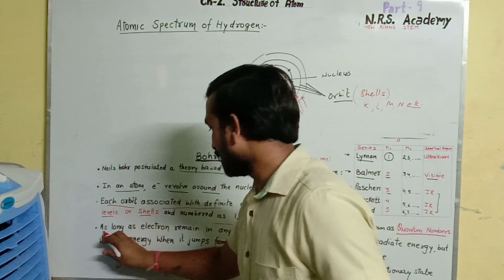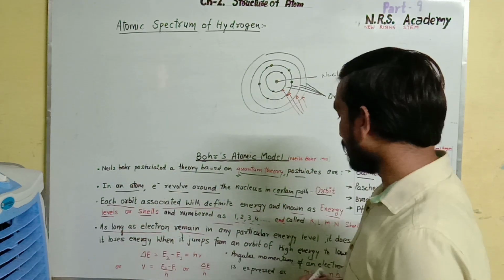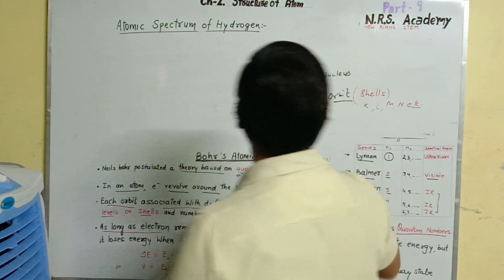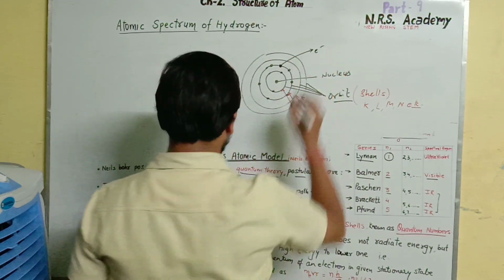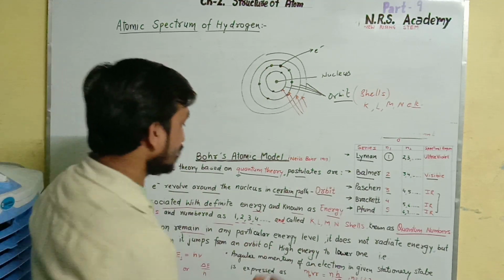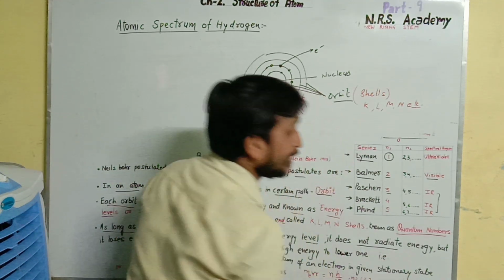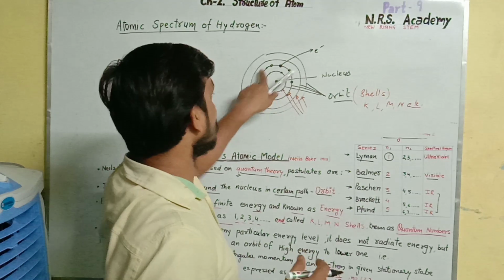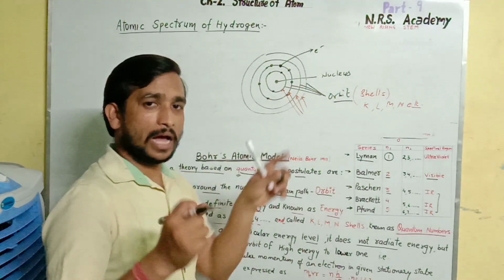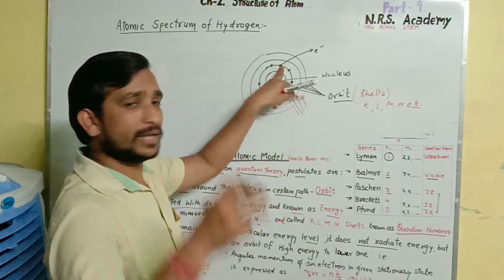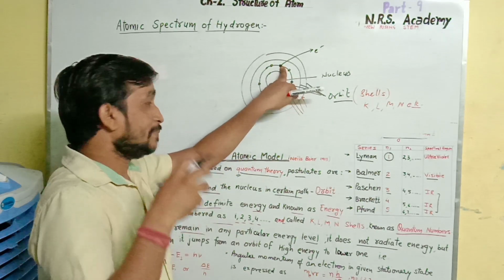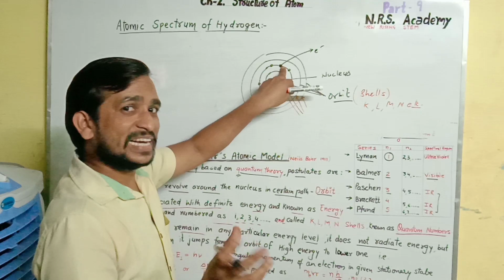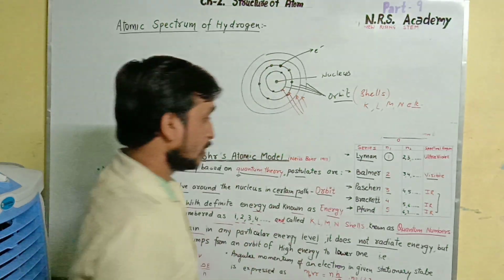So as long as the electron remains in any particular energy level, suppose the electron is present in the second energy level, it does not radiate energy. So whenever an electron is present in any energy level, it neither radiates energy, which means it does not lose or gain energy.